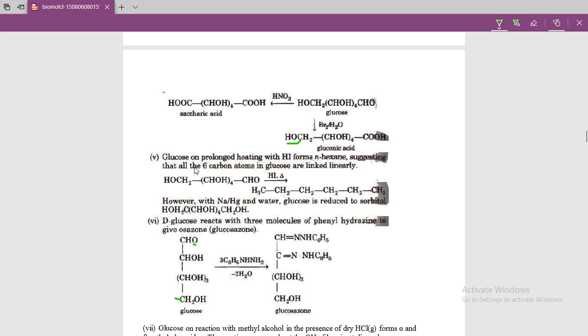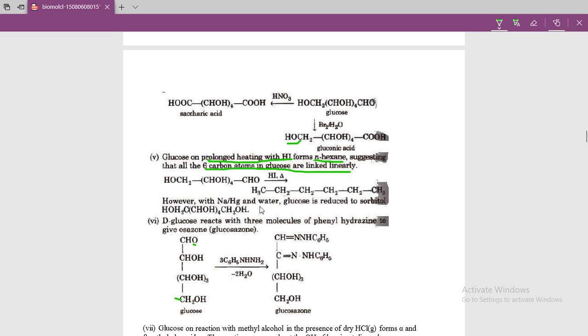But when glucose is prolonged heated with hydrogen iodide, it forms n-hexane. This proves that all the carbon chain is straight, linearly linked. Means when glucose is heated in hydrogen iodide, it gives n-hexane.